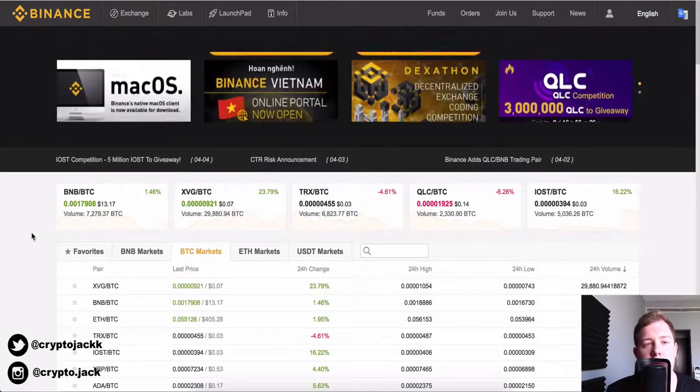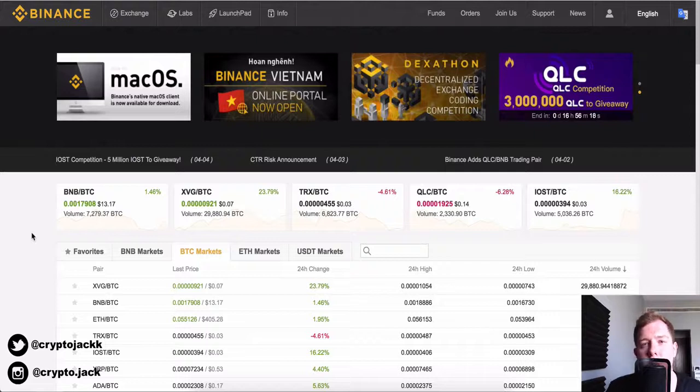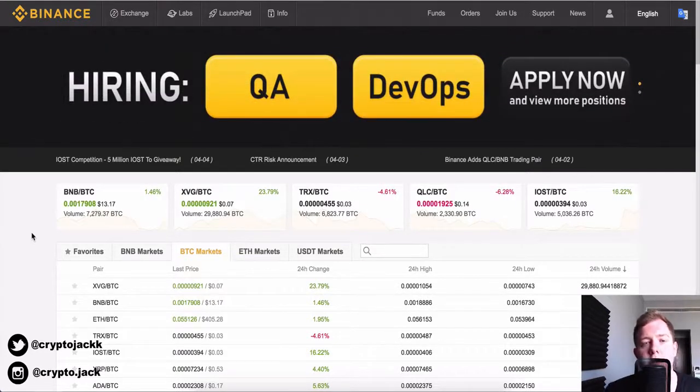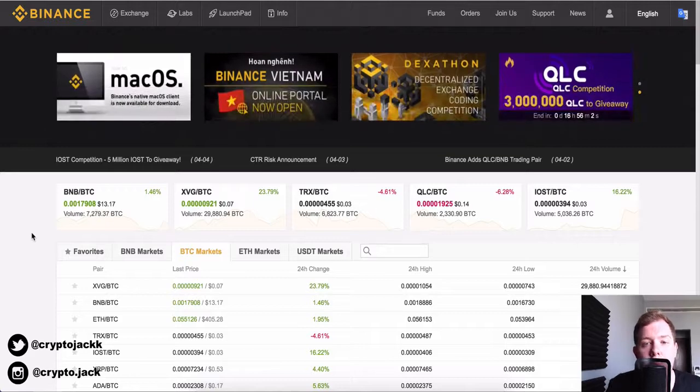Some other exchanges like Bittrex, you can't really get an account for right now, so Binance is a great option. They have great volume and a lot of choice of coins and tokens. So we're going to be looking at Binance today and identifying some trends and different techniques that you can use to day trade and make a good amount of profit.